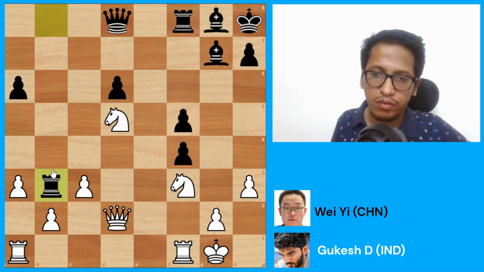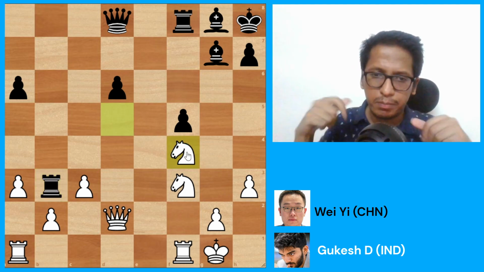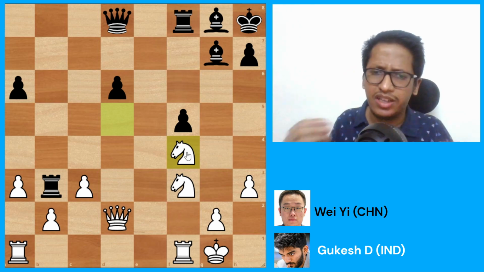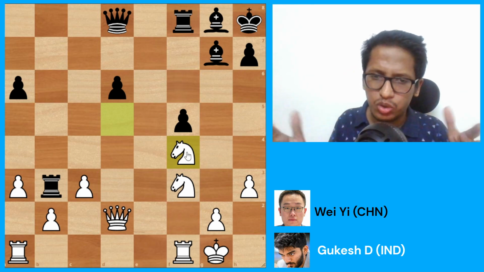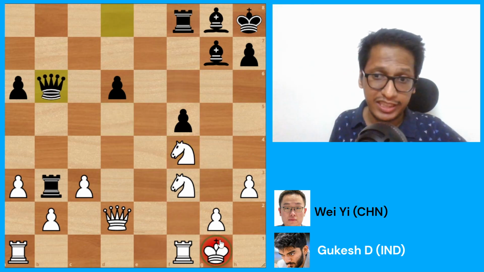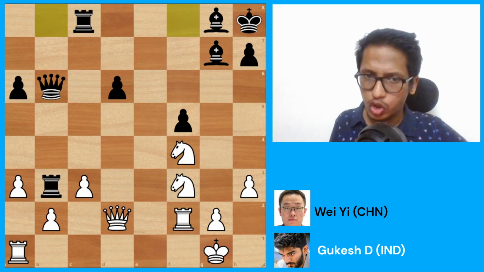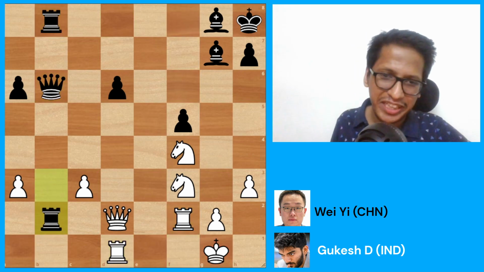Gukesh had to take, Wei took, and there is knight f4. And all of a sudden, Black's advantage is gone, and the position kind of fizzled out. Now comes queen b6 check. The king is attacked. Rook f2, rook b8, and it looked like this game is heading towards a draw.